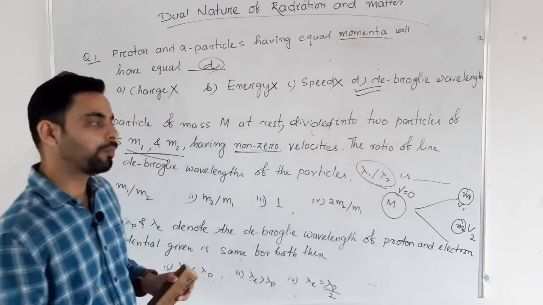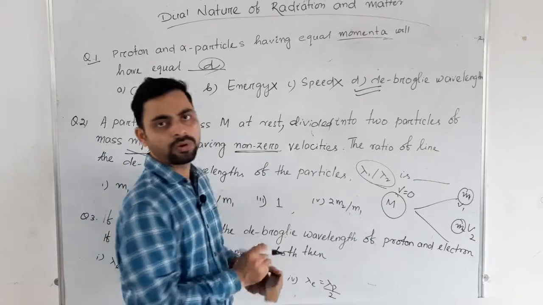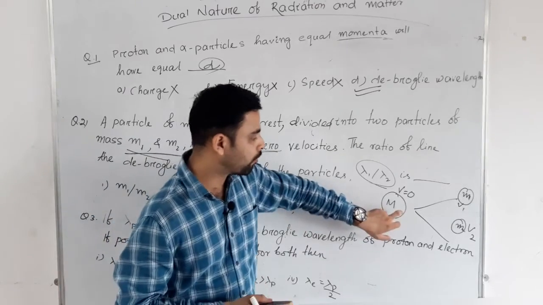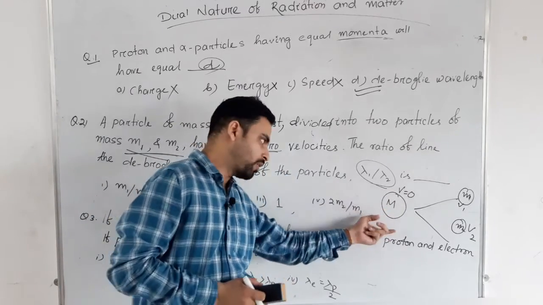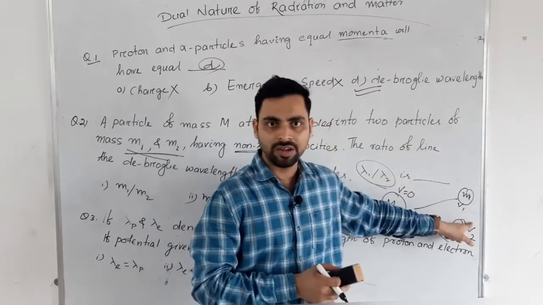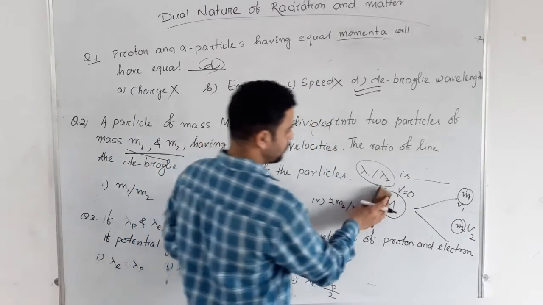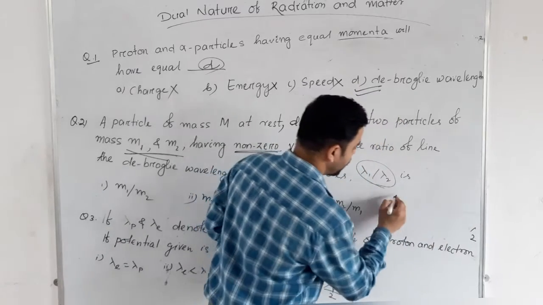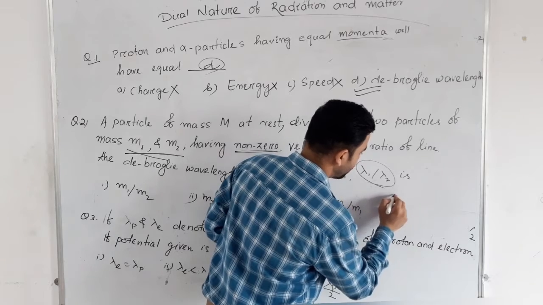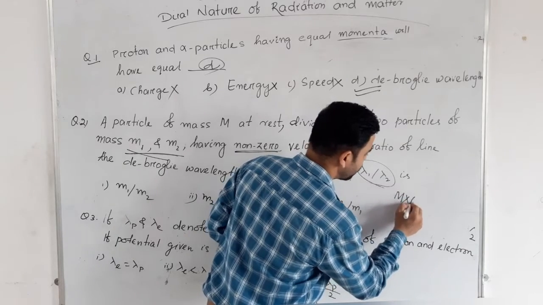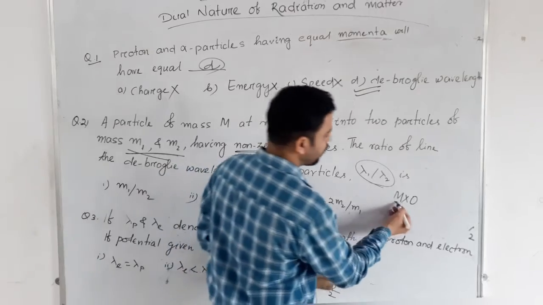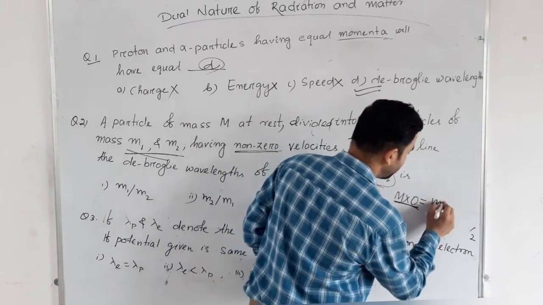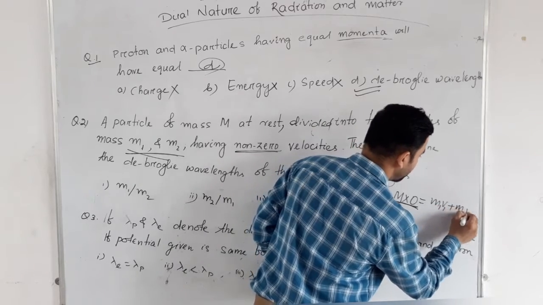We know conservation of momentum says momentum before the incident equals momentum after the incident. Before splitting, velocity was 0, so m into 0 equal to m1 v1 plus m2 v2.